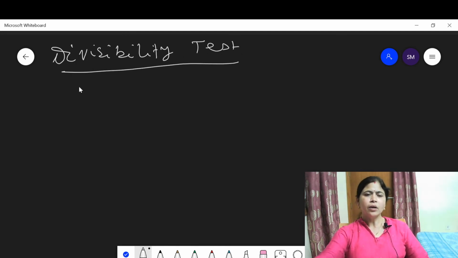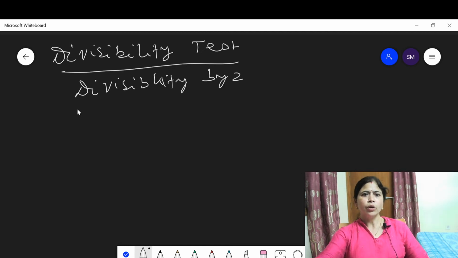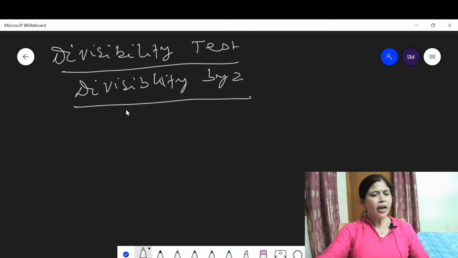Which number is divisible by 2? Divisibility by 2: all even numbers are divisible by 2. Then how can we say the number is even or odd?